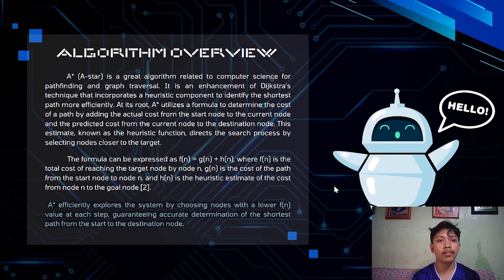By using a heuristic function, it avoids exploring paths that are unlikely to be the shortest. The A-star search algorithm always picks the option with the lowest total cost, represented by f(n), at each step, to ensure it finds the fastest route from the start to the destination. So overall, with this approach, it saves a lot of time, making it effective in large or complex maps.